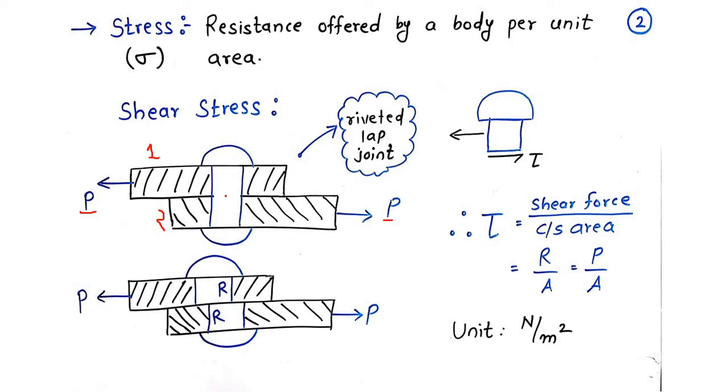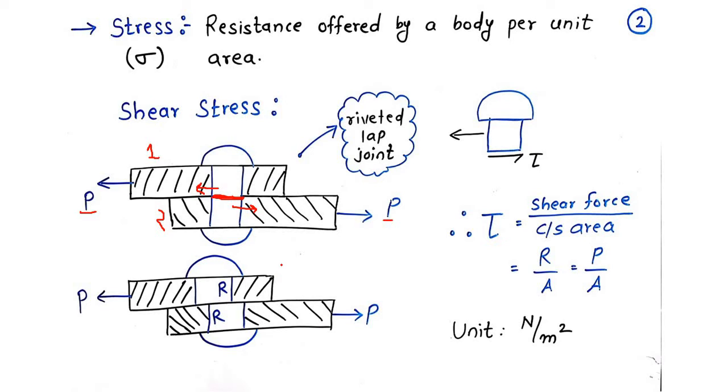Now if you consider this area, these forces are what? These are tangential, acting tangential to the surface. Whenever you find such type of forces, it is going to produce a shear stress. We have already defined what is shear force. Shear force is parallel to the surface. So here you can find it is parallel to this surface.